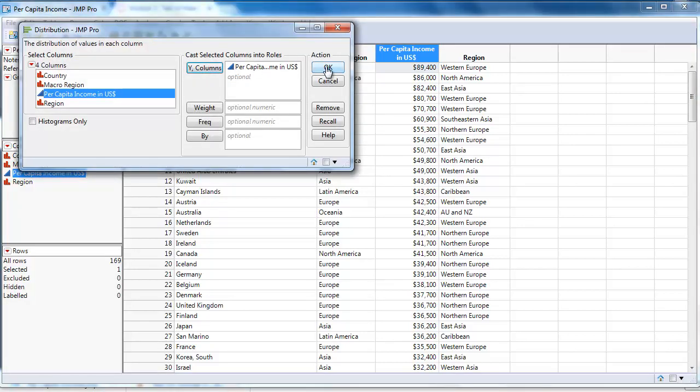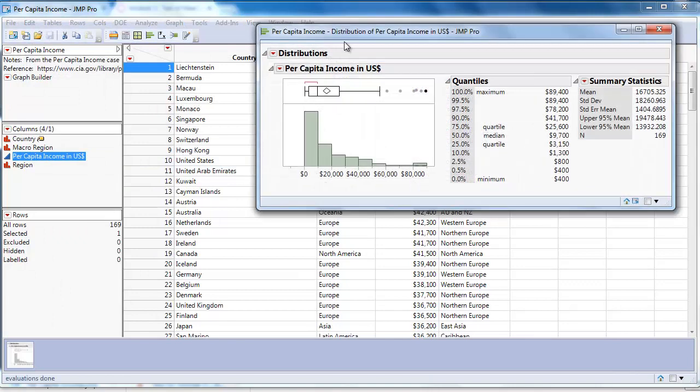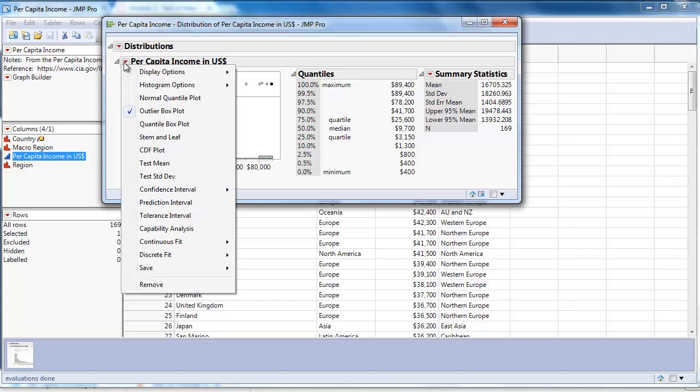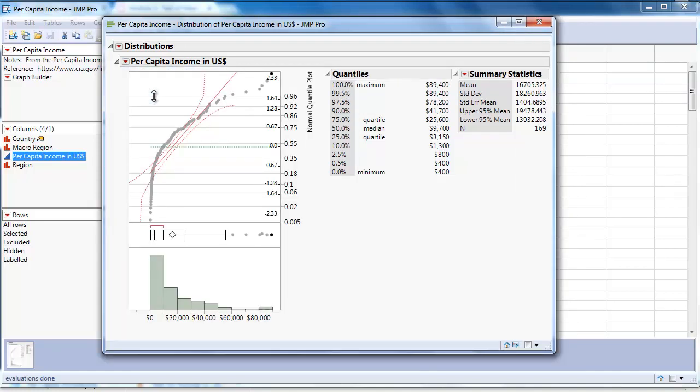Per capita income in Y columns, we do have a distribution of the variable. We can clearly see the skewness of the distribution. It is not a normal distribution. And just in case you want to check for normality, there are 2 ways to do this. A quick way is to look at the normal quantile plot from the per capita income distribution drop down. Click on normal quantile plot.